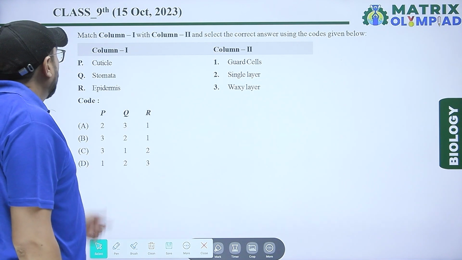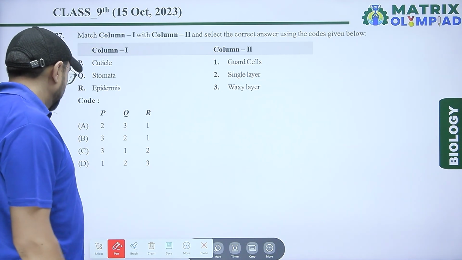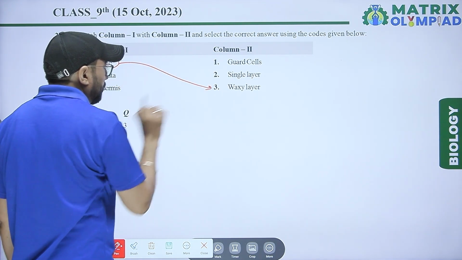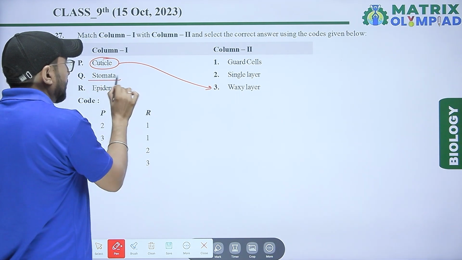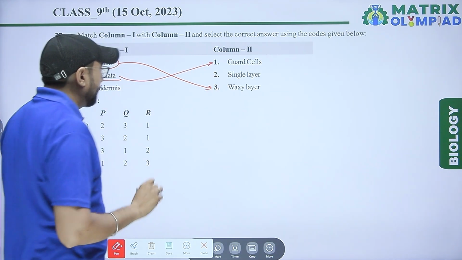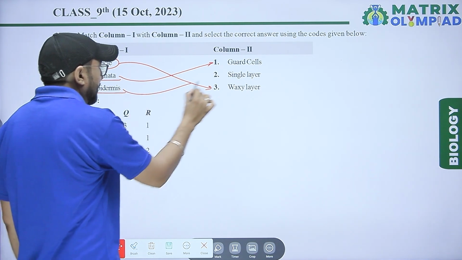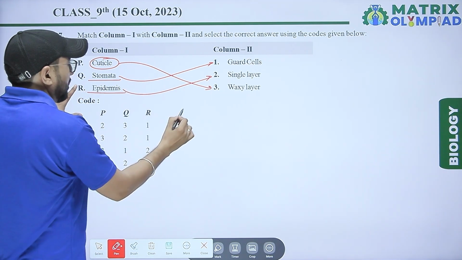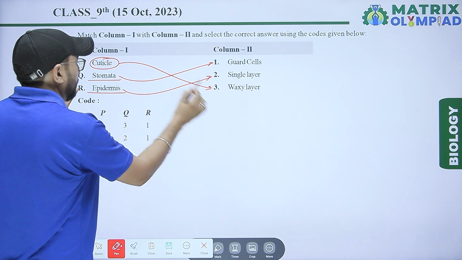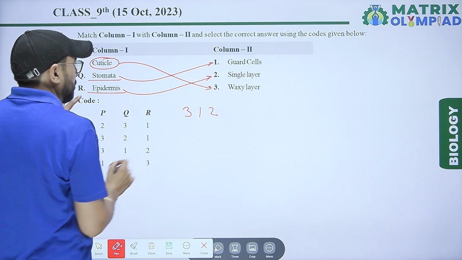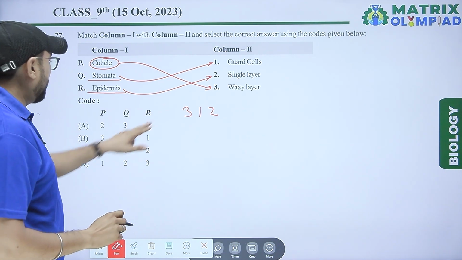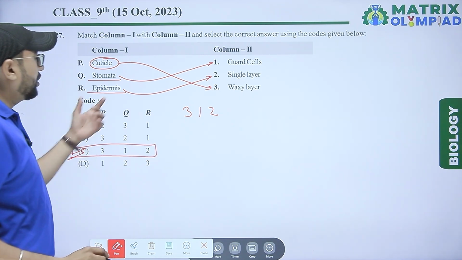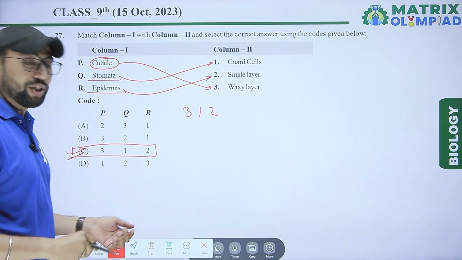Next one, match column first and second. Cuticle is related to the waxy layer. Next, stomata related to guard cell. And next, epidermis is present in a single layer. So according to the options, 3, 1 and 2. So our right answer is 312. Option C is the right answer for this column first and second matching.